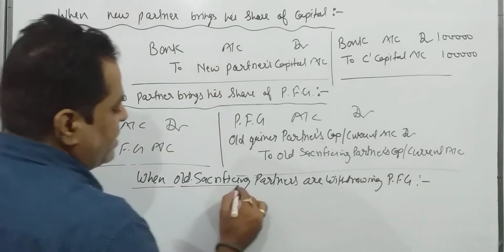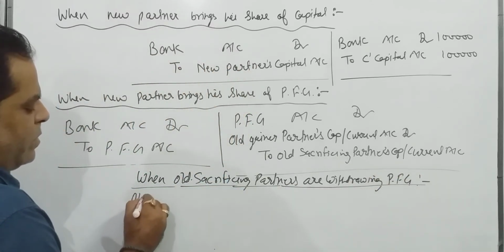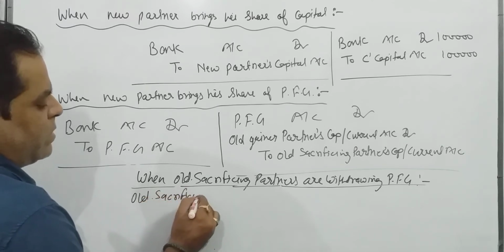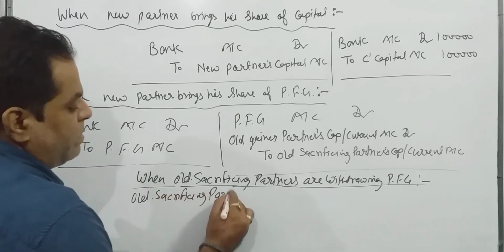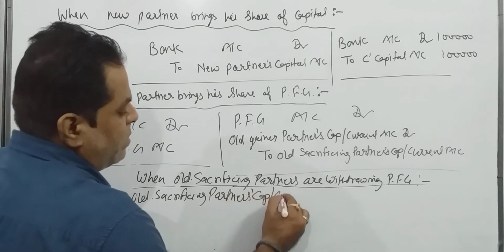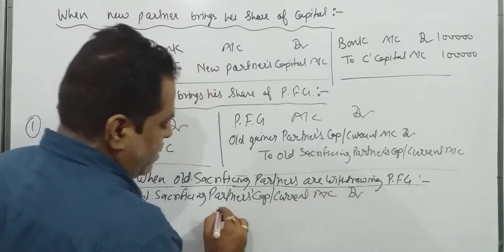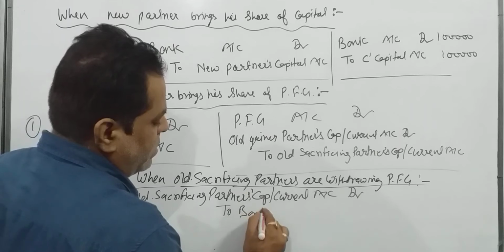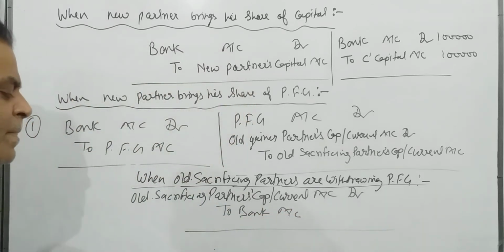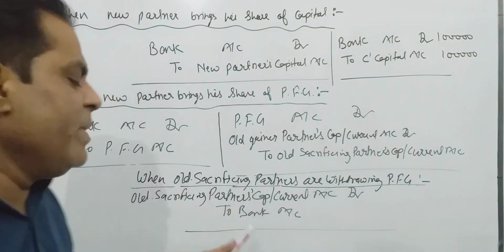So the entry is: old sacrificing partners' capital or current account debit to bank account. What I have written? Old sacrificing partners' capital or current account debit to bank account.